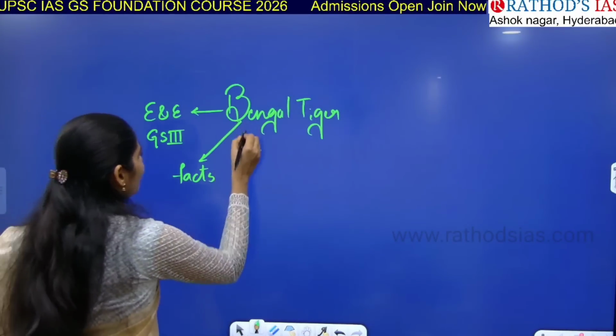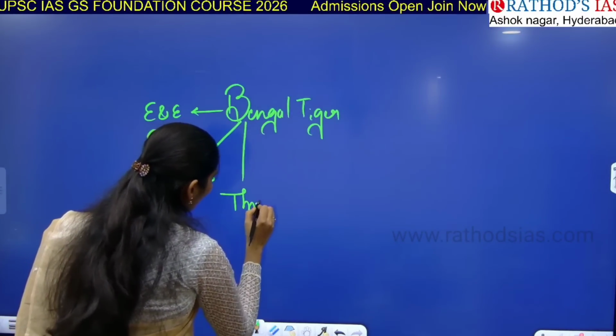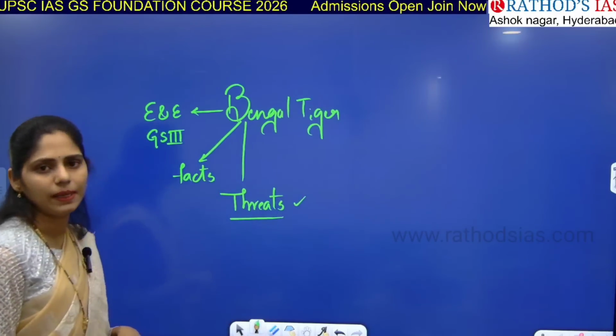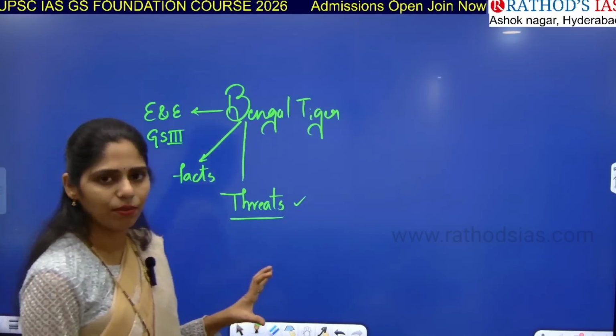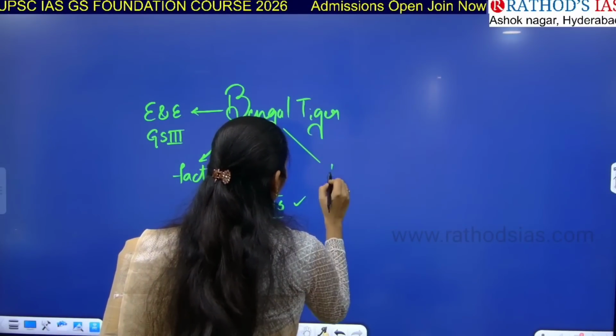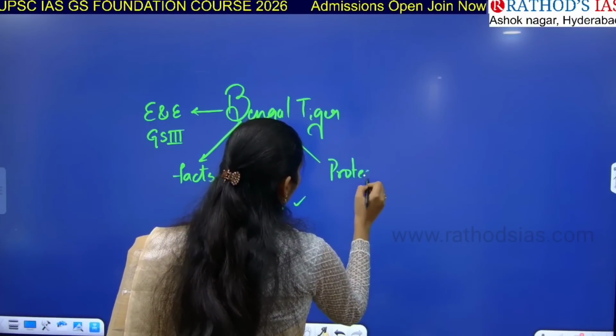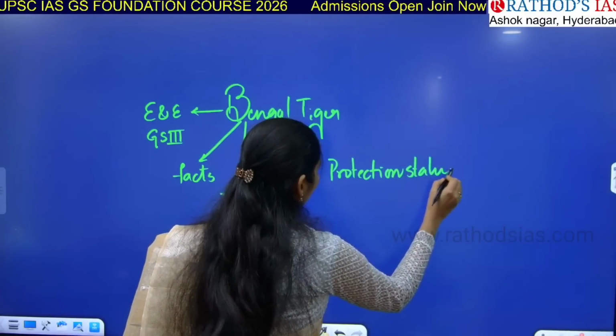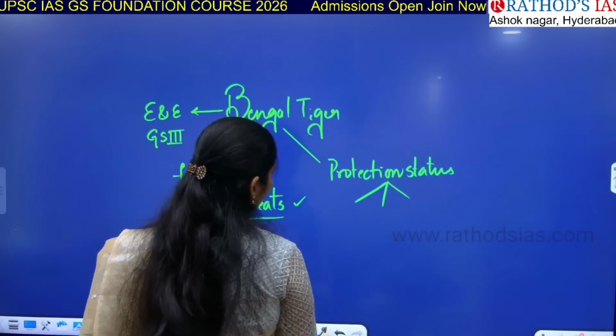Apart from that, you have to see what are the threats faced by this animal. All these are very important. And at last you have to see the protection status of this animal. In the protection status, you will see three important areas.